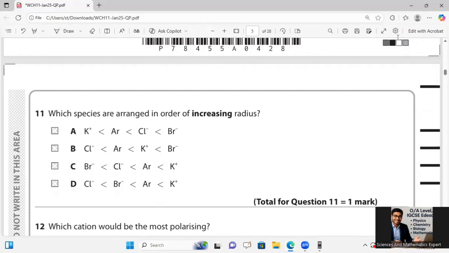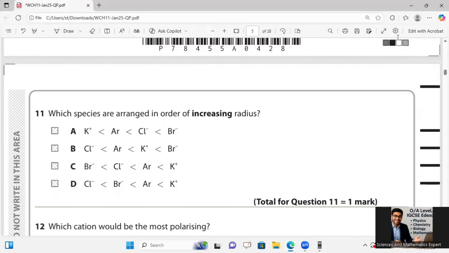Radius increases with decreasing effective nuclear charge. Potassium ions have the most protons, 19, pulling electrons in tightly, so they are smallest. Ar has 18 protons, so it is larger. Chloride ion has 17 protons but 18 electrons, and electron repulsion makes it larger.